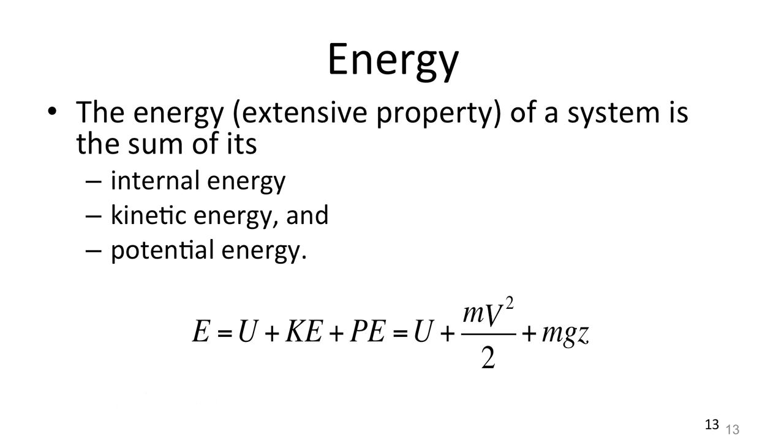This video is about energy of a system. First, we need to know energy is also a property. So energy is composed of three things in thermodynamics: internal energy, kinetic energy, and the potential energy. I'm sure you have learned kinetic energy and the potential energy somewhere else. Kinetic energy of a system is simply because of the motion of the system relative to a reference frame.